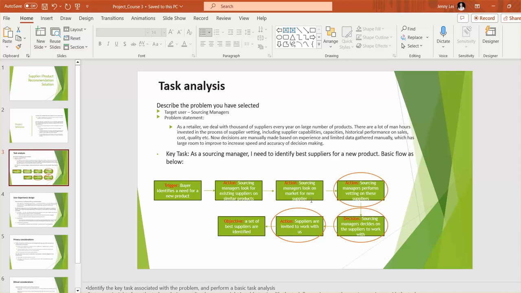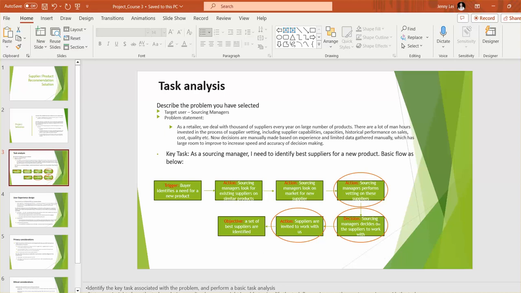So based on the data research, they will be able to perform the vetting. They will vet those suppliers to see whether their past performance is good or if they have the potential to work with us, because we really have a very large volume. And then after the vetting, they will come to a decision on which suppliers we want to work with, which triggers the next action: those suppliers will be invited to work with us and to fulfill our objective that a set of best suppliers are identified.